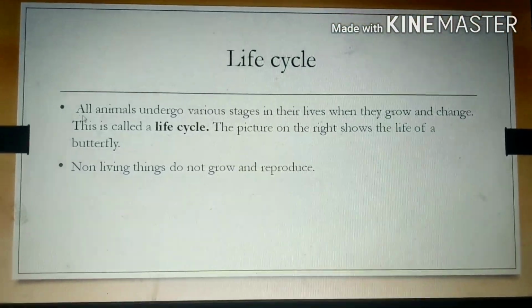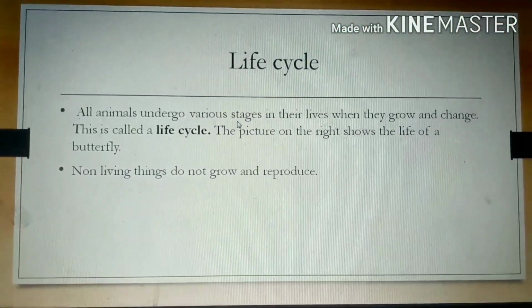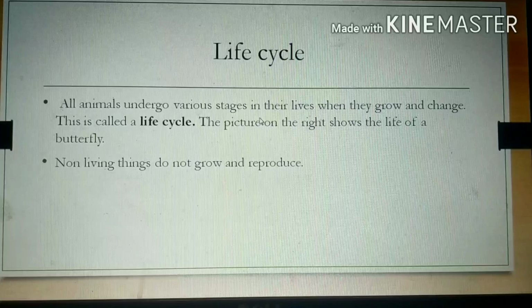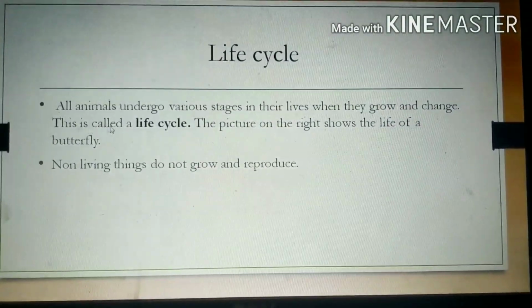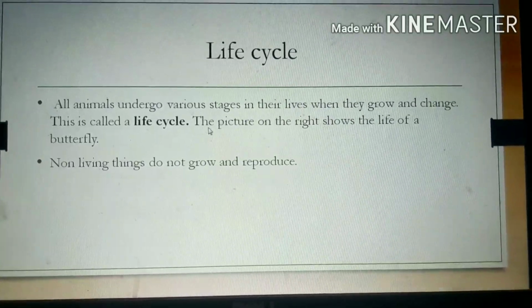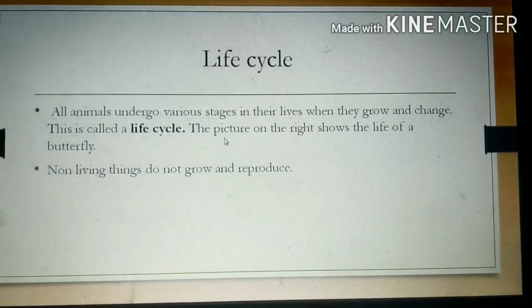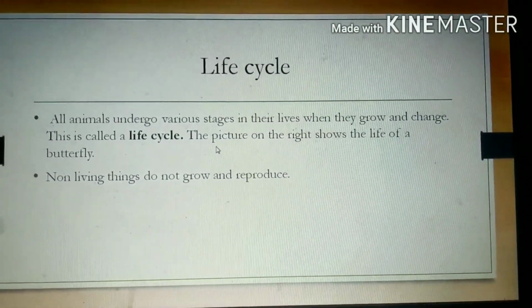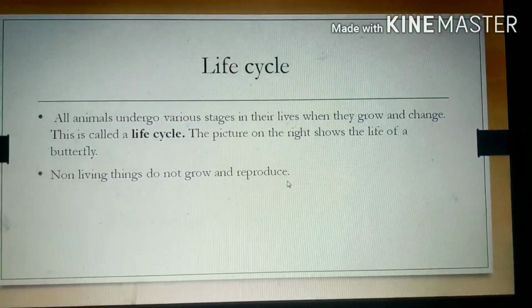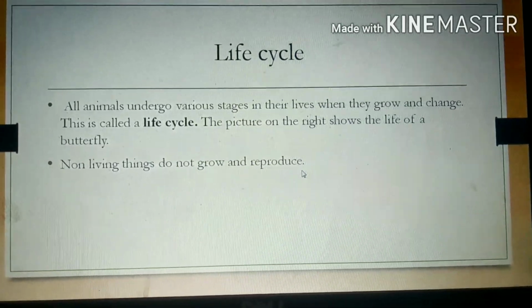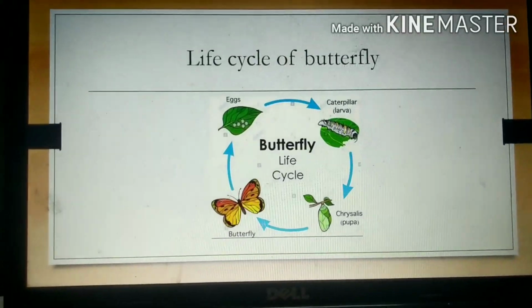What is a life cycle? All animals undergo various stages in their lives when they grow and change. This is called a life cycle. I'll show you a picture of a butterfly's life cycle in the next slide. Non-living things do not grow and reproduce, hence they don't show a life cycle.